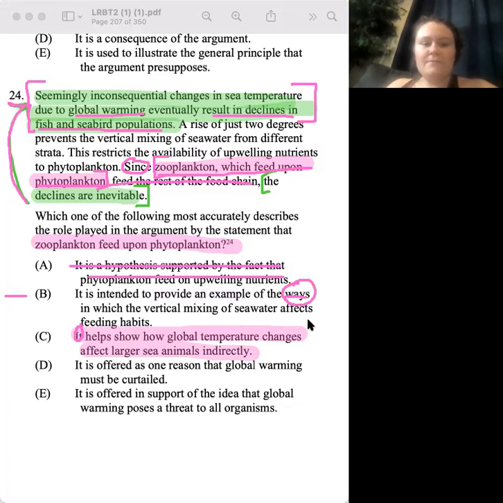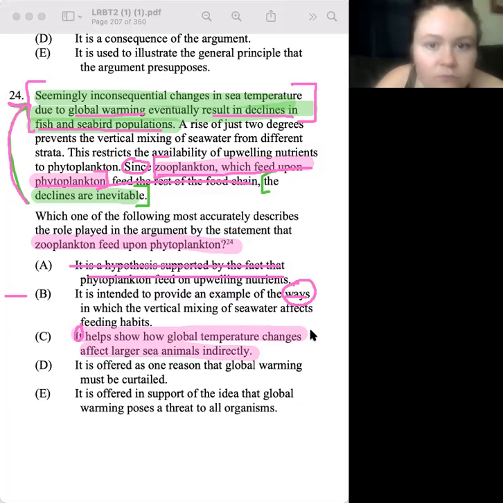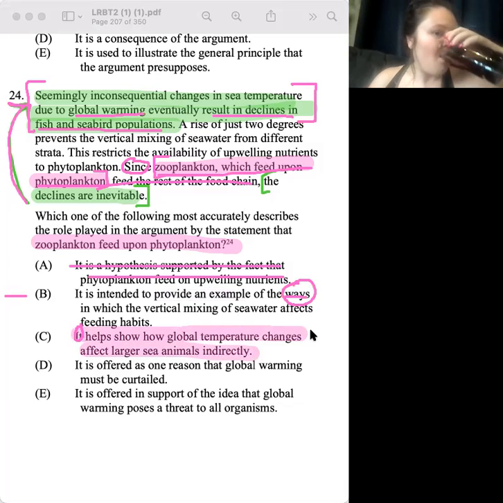It's just one way. I liked the fact that it said provide an example, but I didn't like what came with it afterwards.